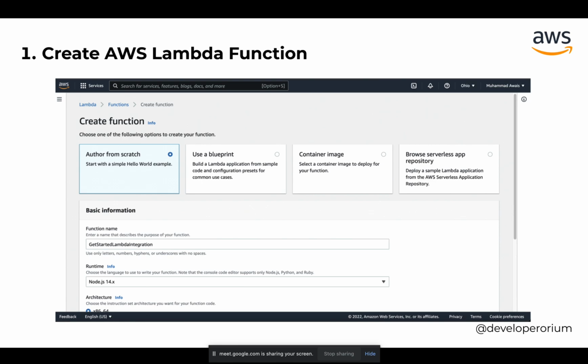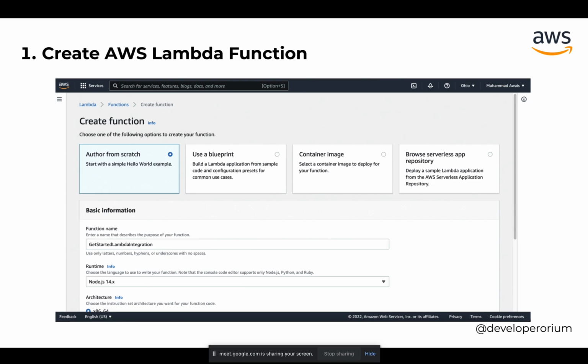As you can see, after opening AWS Lambda, I selected Author from scratch. This is for a simple application, if I want to write some script to perform a simple task. Then I had to write the function name, because the Lambda functions are listed in your AWS management console.